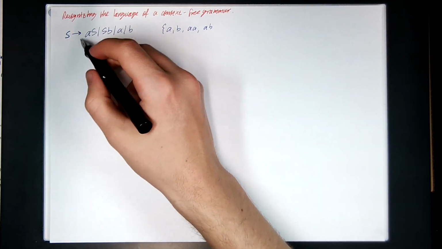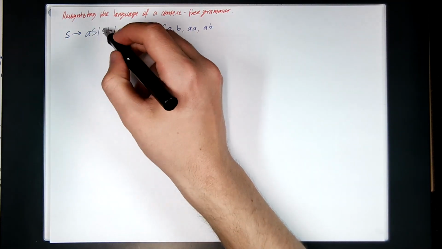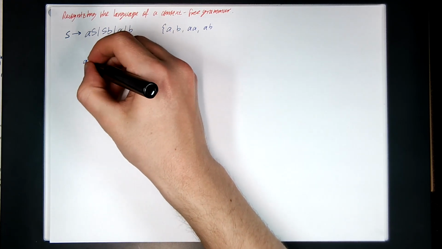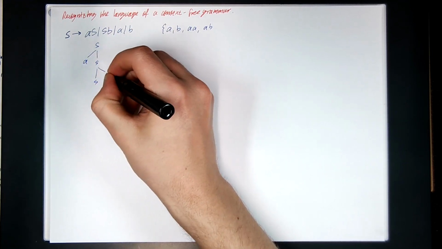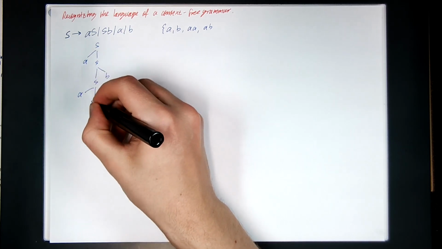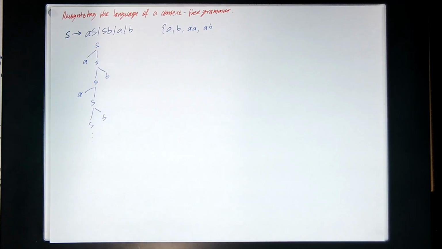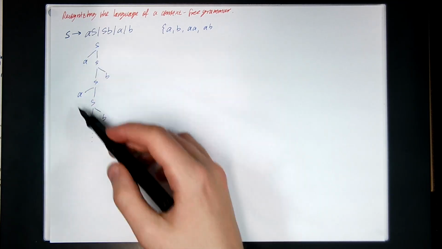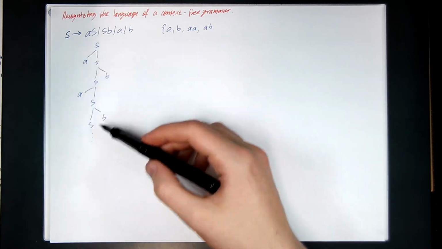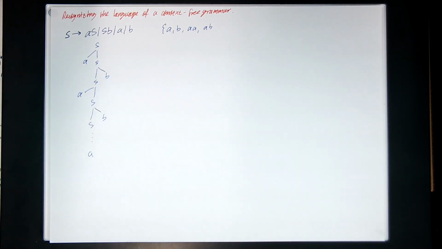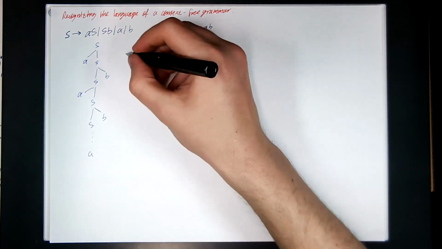It looks like I can always go ahead and place A's on the left and B's on the right in an arbitrary manner. So you have like S goes to AS, SB, AS, SB, etc. So the only way I can construct strings is by adding A's onto the left and then B's onto the right, and then terminating eventually with either an A or a B. So it doesn't look like it's possible to produce a string that contains BA as a substring.